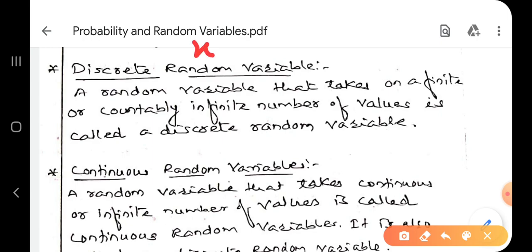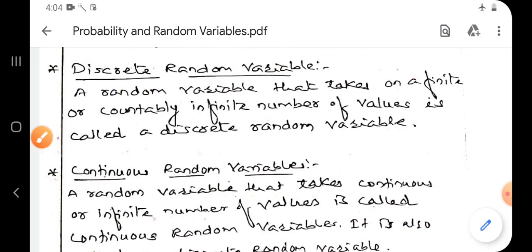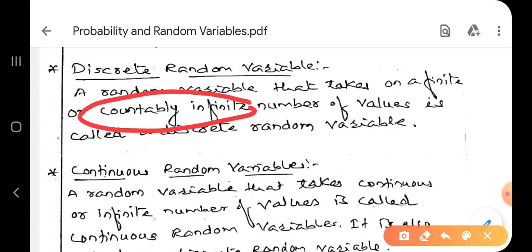If I count it, x1, x2, x3, or 1, 2, 3, up to 100, up to 1000, we can easily count it. So countable numbers, finite numbers: the random variable that takes on a finite or countably infinite number of values. Countably infinite means we can count it. Finite number of values, then we call it a discrete random variable. That means we can easily add them.